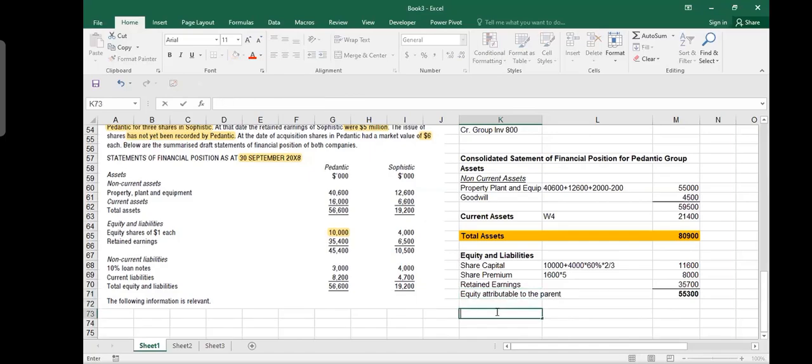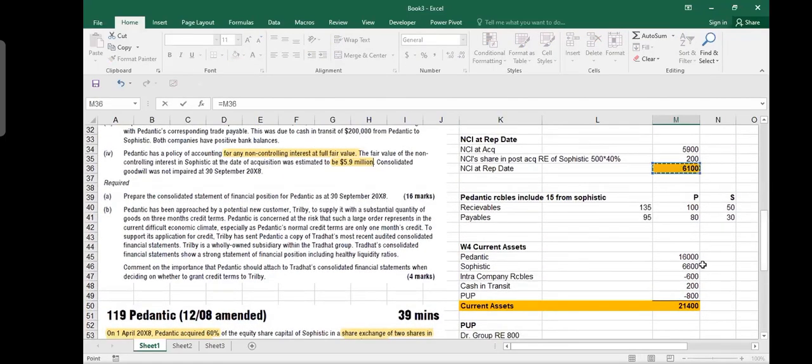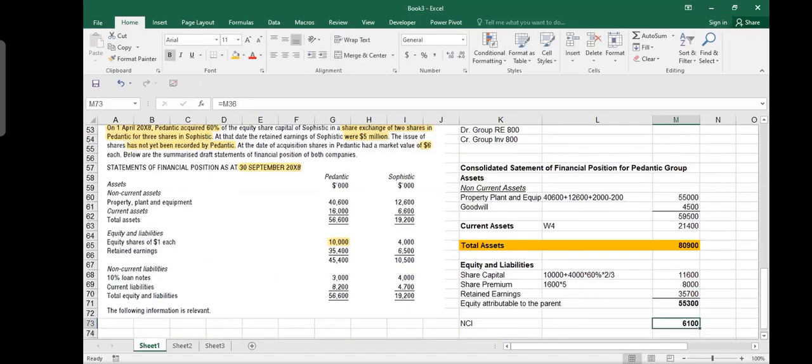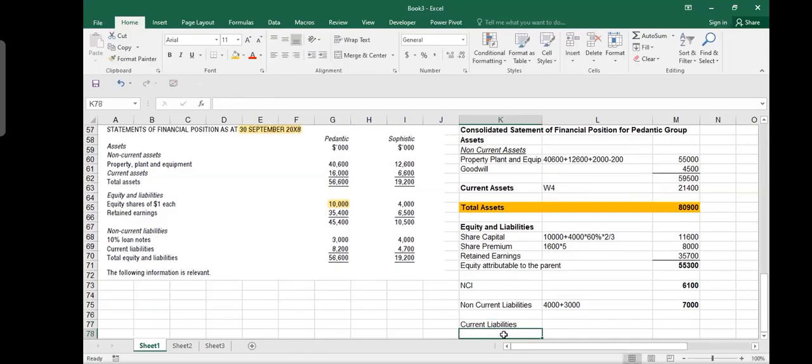And then you have NCI. And how much is NCI now? So NCI at reporting date, you calculated here somewhere. This was your NCI at reporting date. So some part of equity belongs to the parent, some equity belongs to the NCI. And then you write down your liabilities. What liabilities do you have? You've got non-current liabilities. There is no adjustment because they did not make any note for any adjustment. So I put here 7 million. And then I have current liabilities. How much will be the current liabilities? Can you tell me? 8,200 plus 4,700. And we need to make some adjustment.